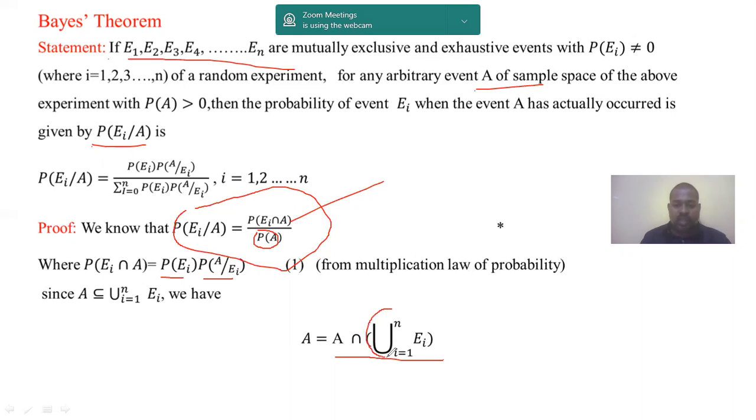So the sample space is the union of i equals 1 to n of Ei, and A is another event which is intersecting with Ei. So we represent A as A intersection Ei.